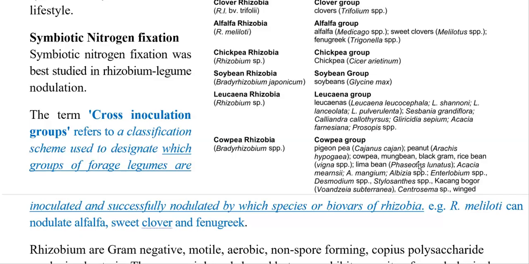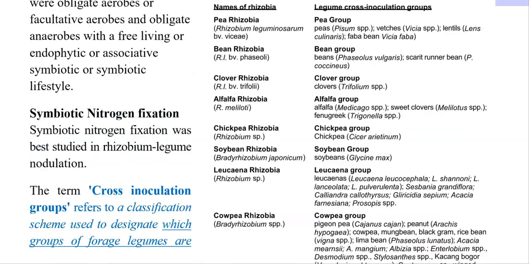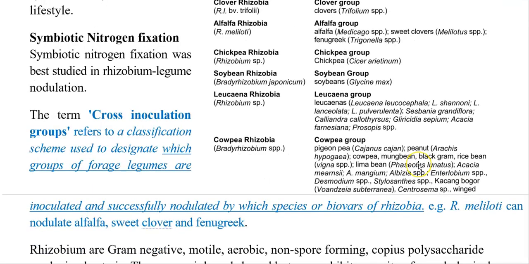A very simple example is alfalfa, which is commonly nodulated only with the help of Rhizobium meliloti. That is, one particular Rhizobium is specifically associated with one particular type of legume and can successfully nodulate it. So this particular Rhizobium is referred to as the cross inoculation group for that legume plant.